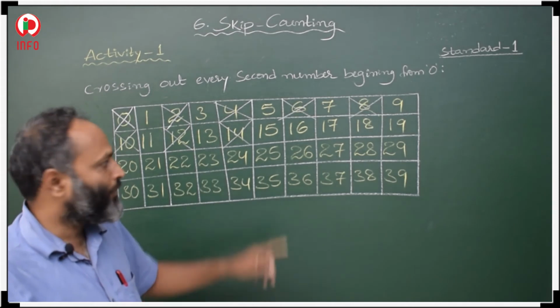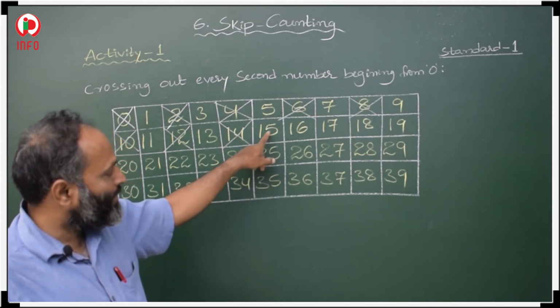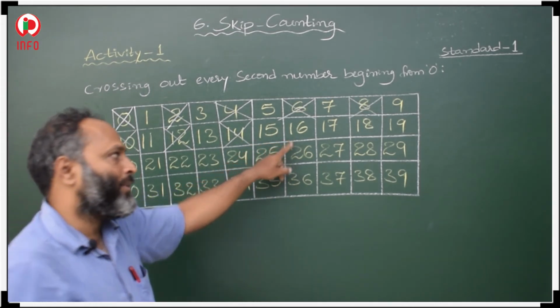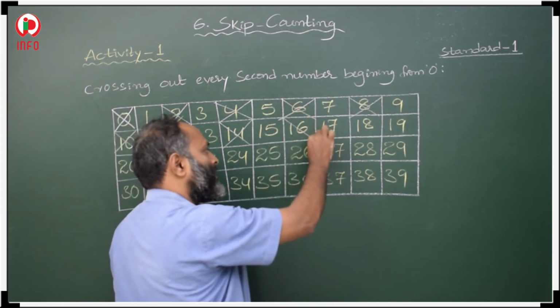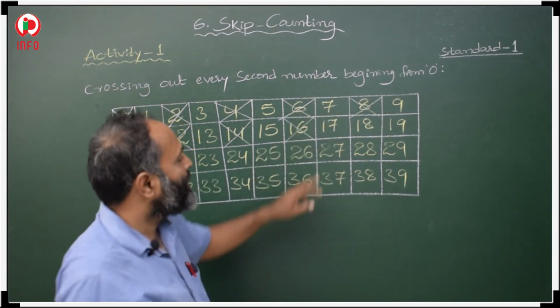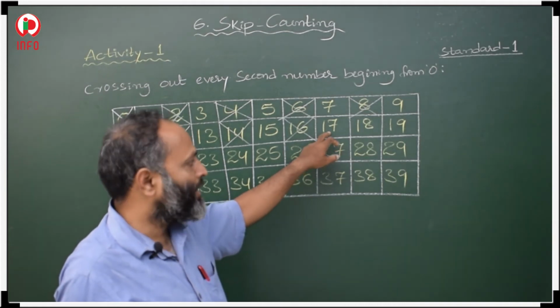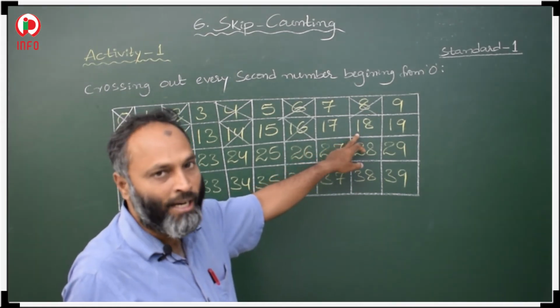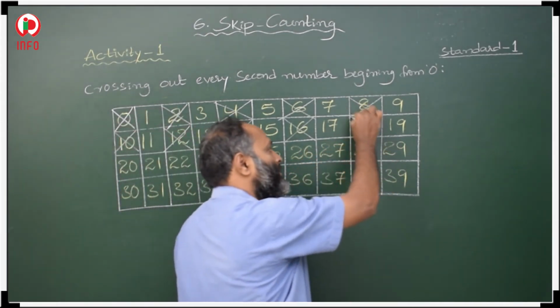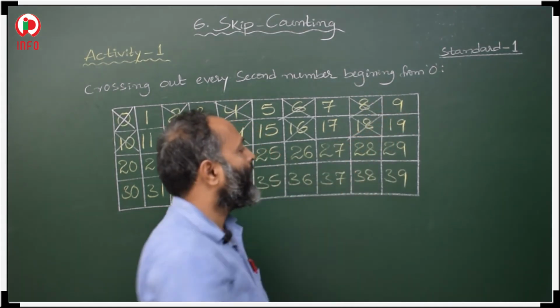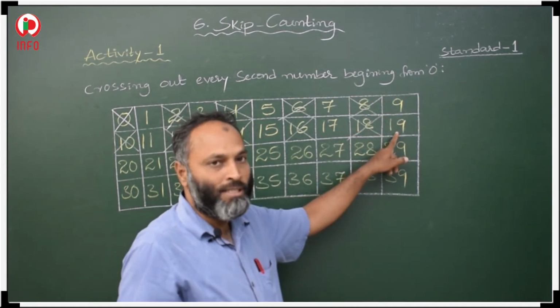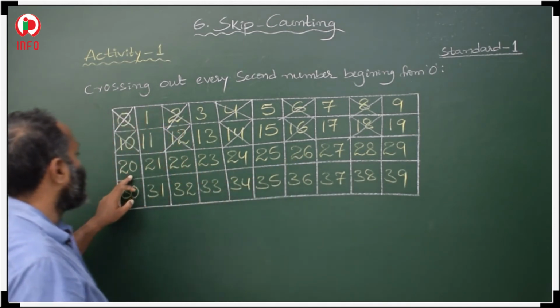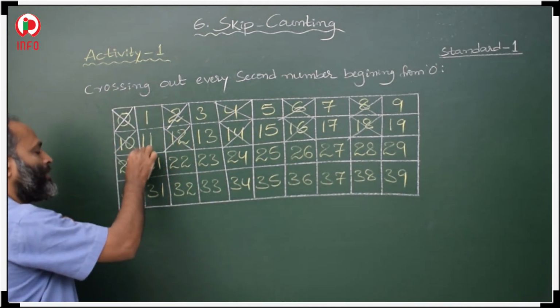Okay. After 14, 15 is the first number and 16 is the second number. We have to cross this 16. After 16, 17 is the first number and 18 is the second number. We have to cross it. And after 18, 19 is the first number, 20 is the second number. Cross this 20.